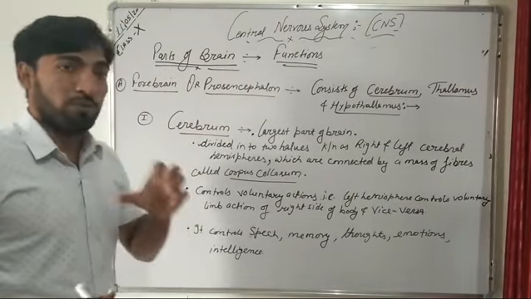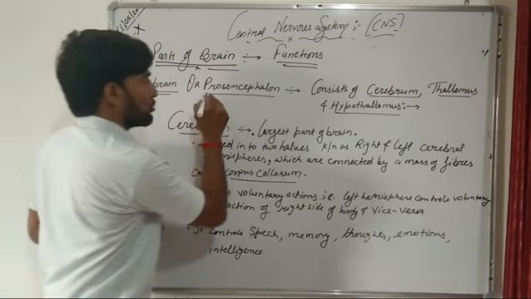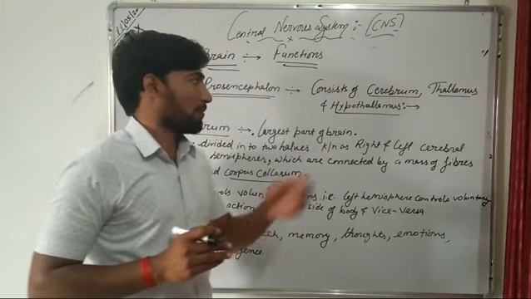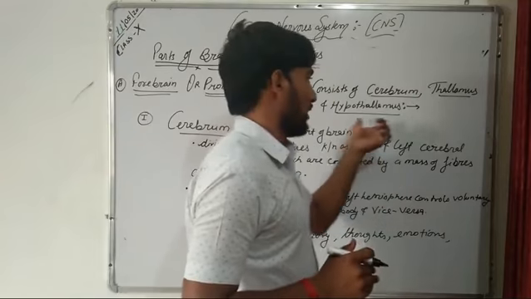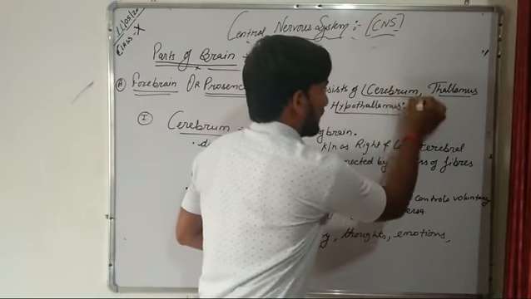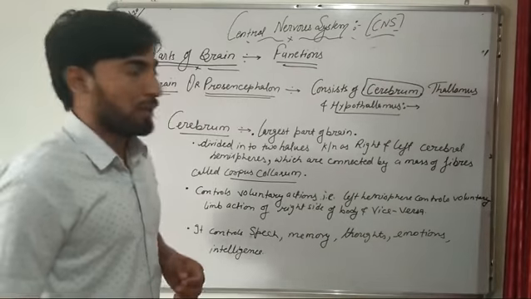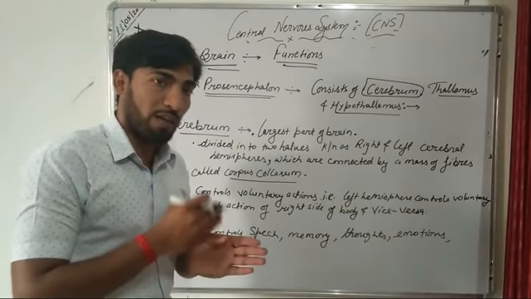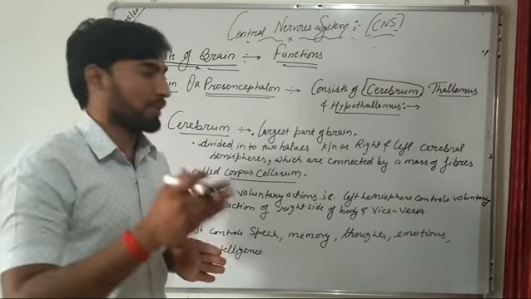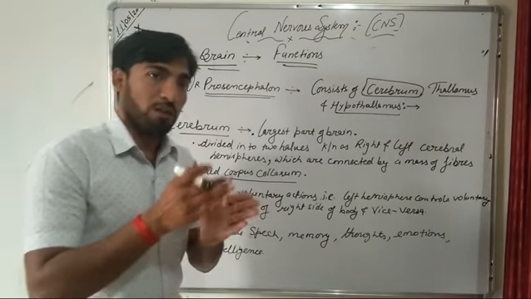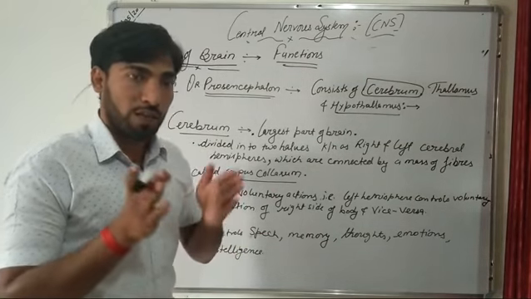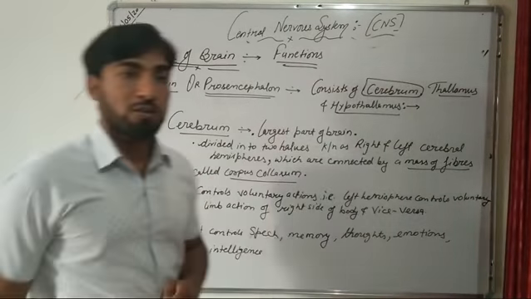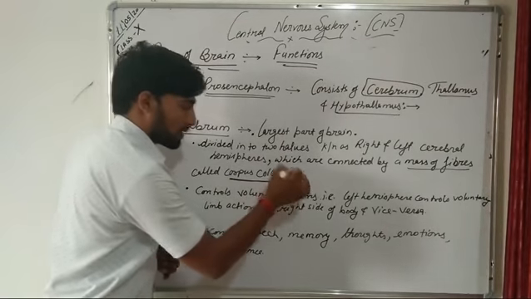So first we will start with our forebrain. This forebrain is also known as prosencephalon. And our forebrain consists of three different parts, that is cerebrum, thalamus and hypothalamus. This cerebrum is the largest part of our brain. And this cerebrum is divided into two equal halves, which are known as the left cerebral hemisphere and right cerebral hemisphere. Both the left and right cerebral hemispheres are connected to each other with the help of a mass of fibers, which is known as corpus callosum.